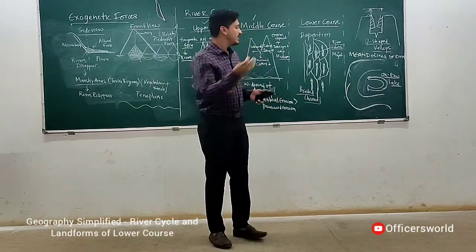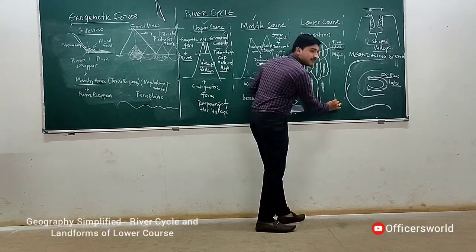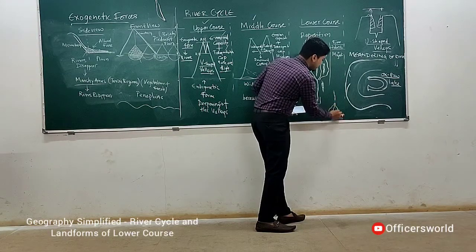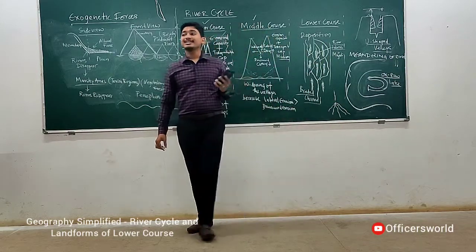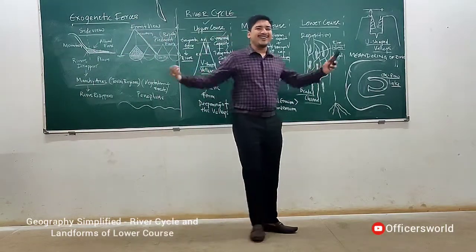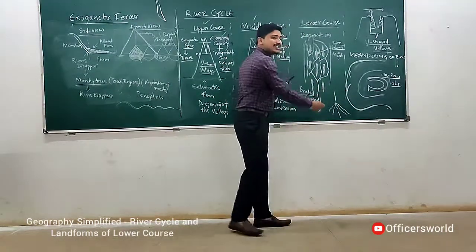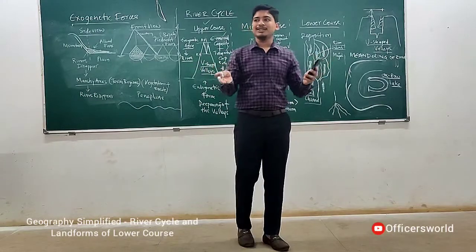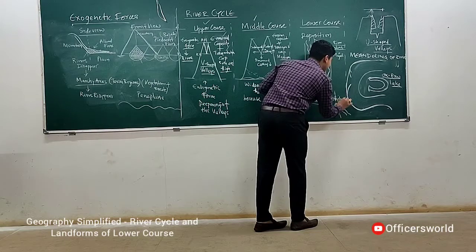Channel itself is braided. Now you see in the lower parts what happens: the river is moving this way, suddenly because of deposition it gets into multiple streams and goes and joins the river. This is called distributary. You know, what is a tributary? All the streams coming and joining the river are called tributaries. But here what is happening? Distribution, the same way. One stream is splitting. So these are called distributaries.